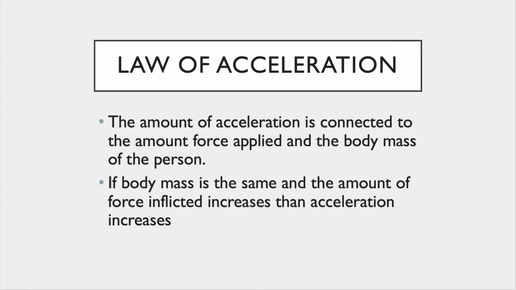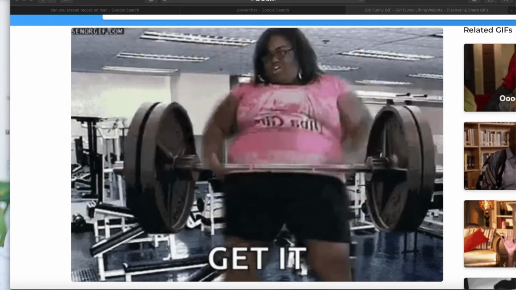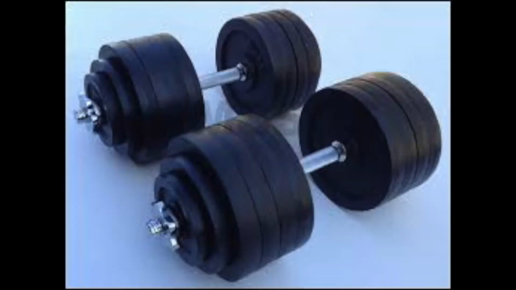The translation of this is that the amount of acceleration is connected to the amount of force applied and is also dependent on the body mass of the person. Saying the body mass is the same and the amount of force inflicted increases, the acceleration will also increase. An everyday example of this is that it's easier for someone to lift a 2-pound weight faster than a 20-pound weight because the 2-pound weight has less mass.